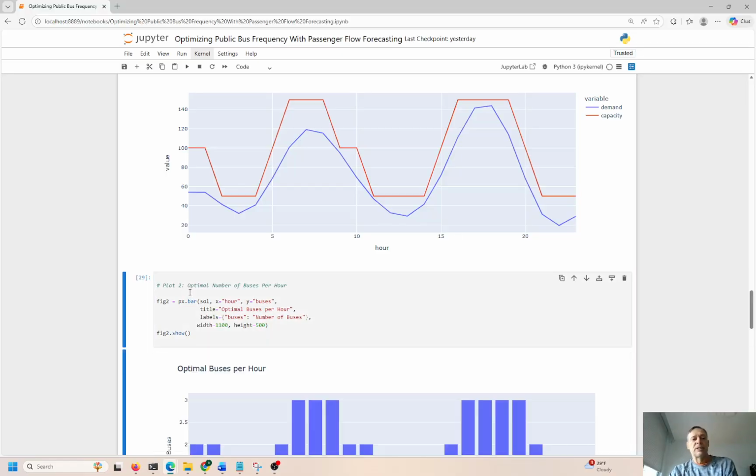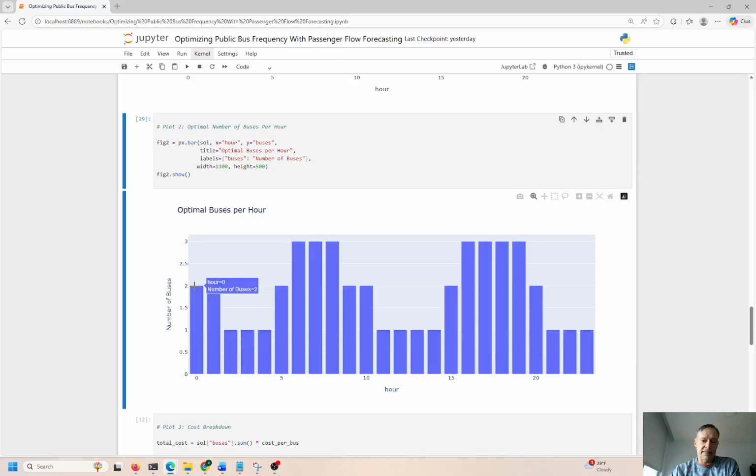That's it. So here we have another plot showing, again, during the hour of the day, the number of buses that are running. Here's 1, 2, here's 2, here's actually 3 buses. So this is 6, 7, 8, 9 o'clock. Most people are in the office, so we can drop the buses down to 2. This is the early evening peak, so this is 3 p.m.